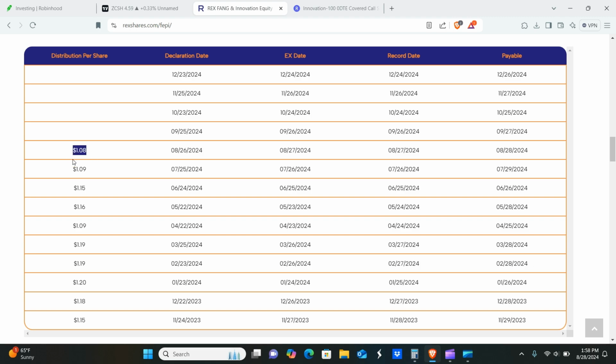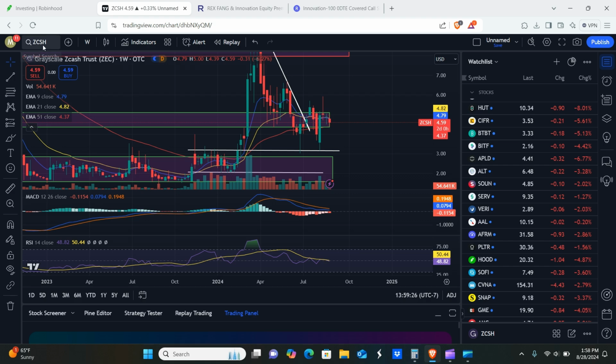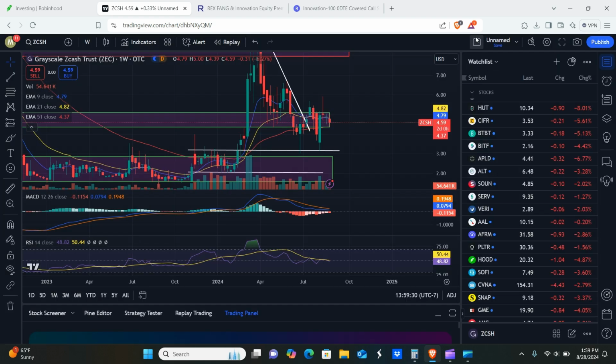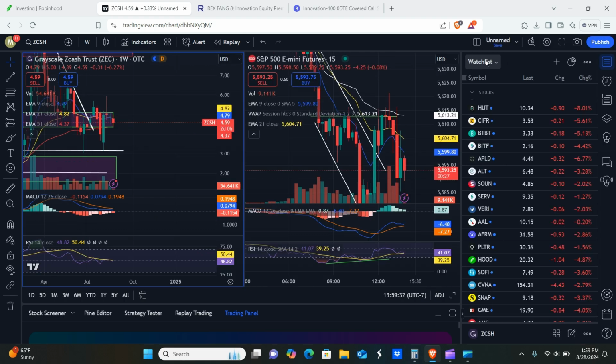So you guys can see that FEPI has not been paying quite as much as it recently did. It seems like every time the market goes down, this thing pays less, and every time the market goes up, it pays more. Let me see if I can pull up a chart comparison here, and I'll show you guys what I mean.